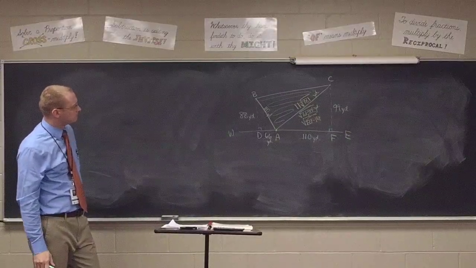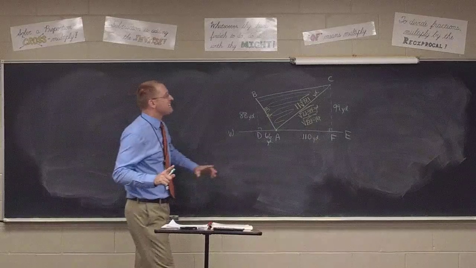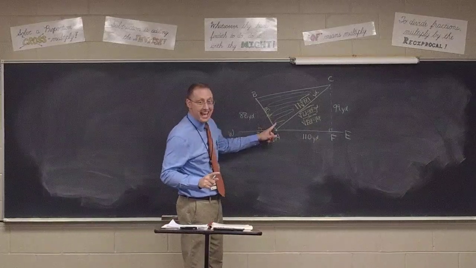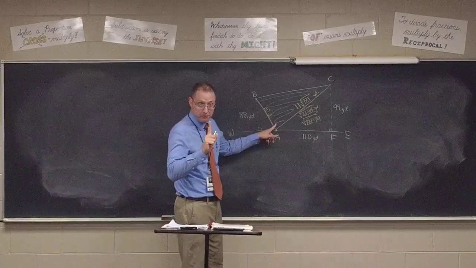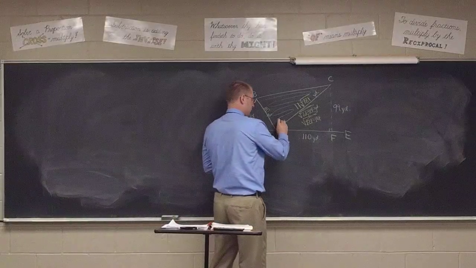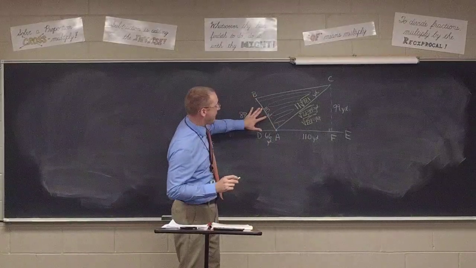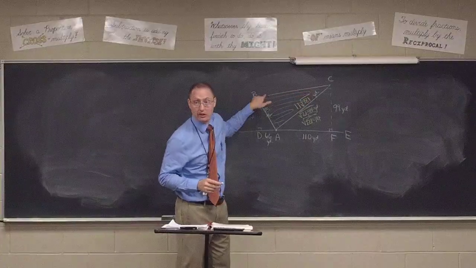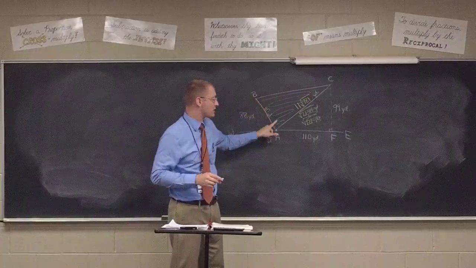Not enough. Here's the problem. If this were a right angle, then I would be able to say half leg times leg would give me the area of the right triangle. But do I know that that's a right angle?